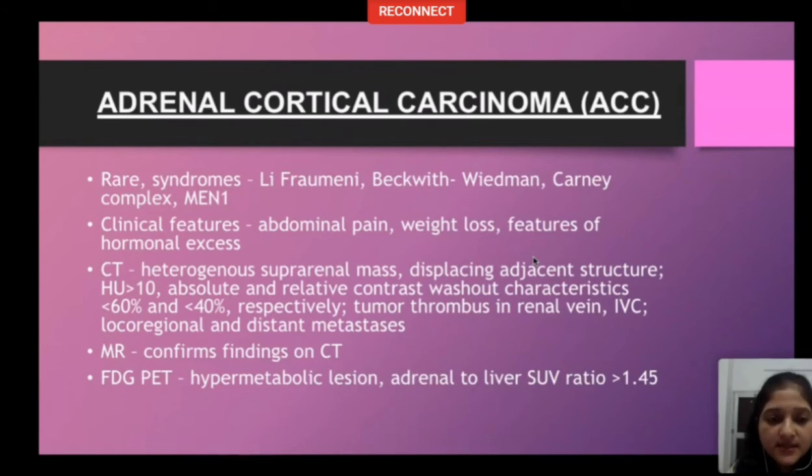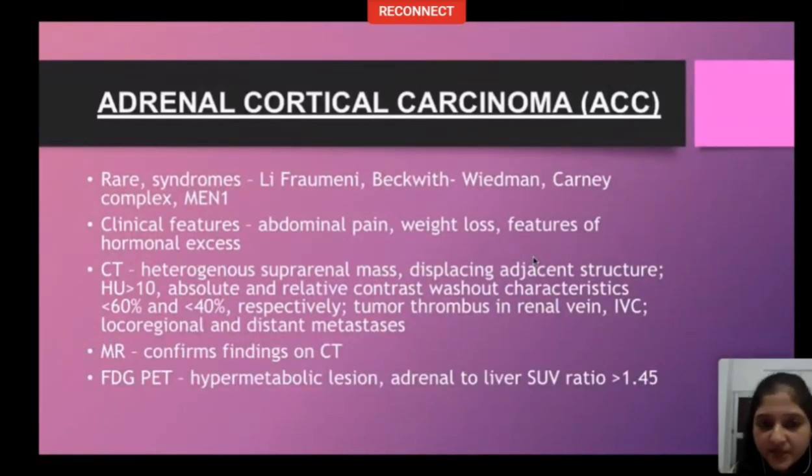On CT, this is important. The imaging features of adrenal cortical carcinoma on CT is typical of a malignant lesion. Heterogeneous suprarenal mass displacing adjacent structure, HU more than 10. Absolute and relative contrast washout less than 60 and less than 40 respectively. Tumor thrombus in renal vein, IVC. Loco-regional and distant metastasis. These are the features which will safely place you in a place where you can say that this lesion is malignant and likely to be adrenal cortical carcinoma.